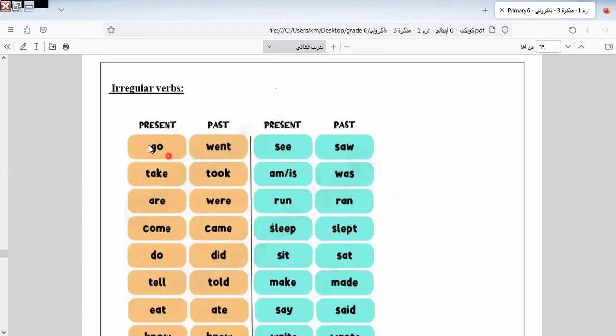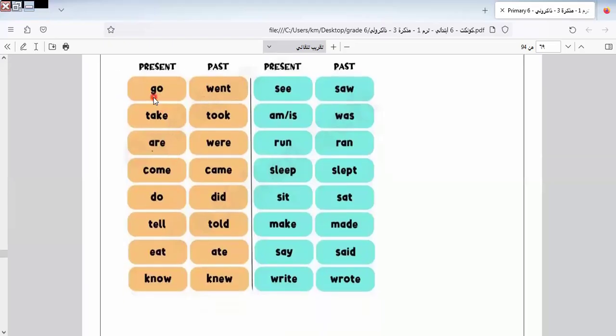Okay, like here this is irregular verbs. I would like you to know it with me. Here is go, went, see, saw, take, took. Am, is, it will be was. The past of am, is, it will be was. Are, were. Run, ran. Come, came. Sleep, slept. Do, did. Sit, sat. Tell, told. Make, made. Eat, ate. Say, said. Know, knew. Write, wrote. Okay.